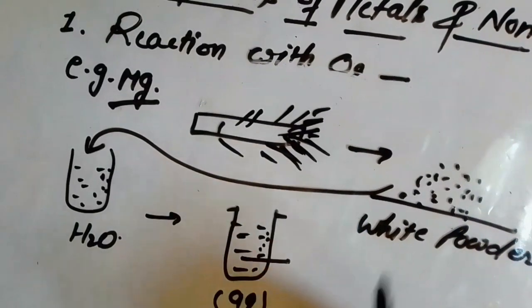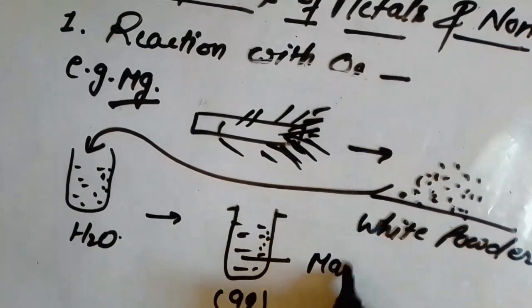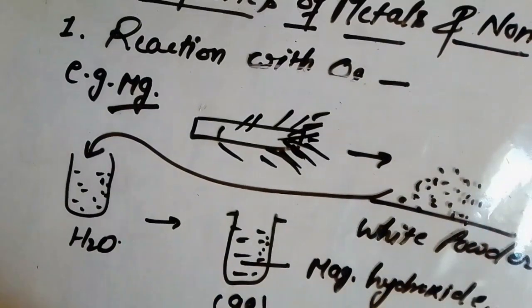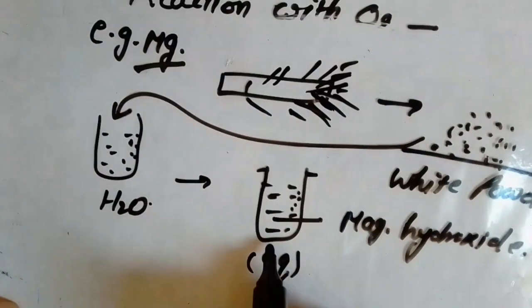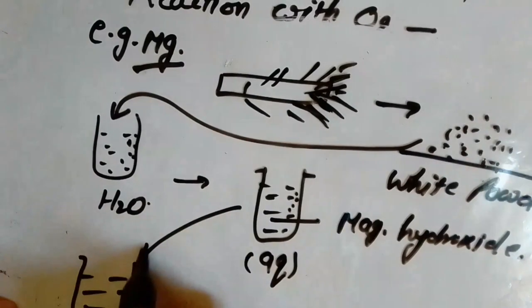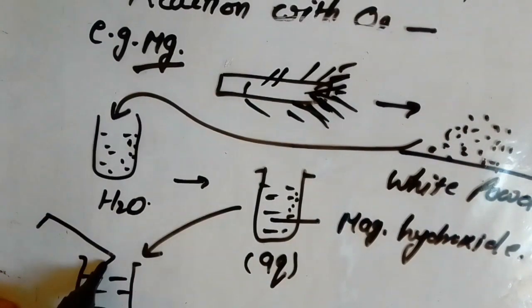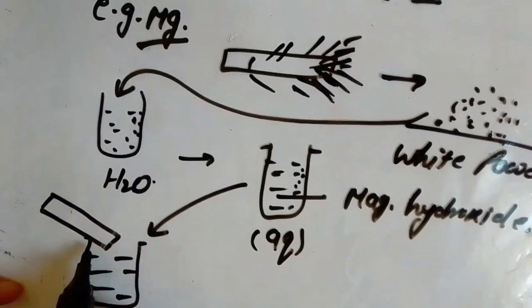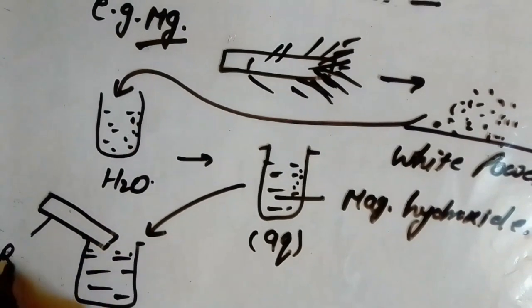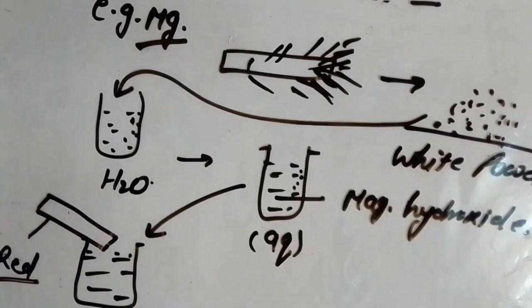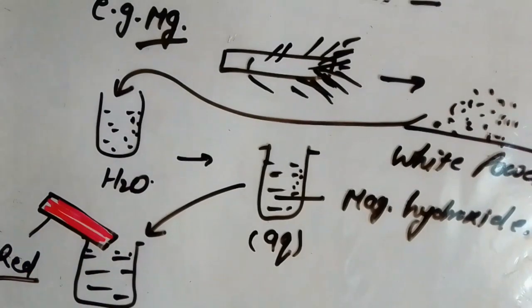What is this? This is actually magnesium hydroxide, right? Then the next step will be, we take this magnesium hydroxide, and we add a pH strip here for testing the acidic or basic nature. This is the red colored litmus strip.